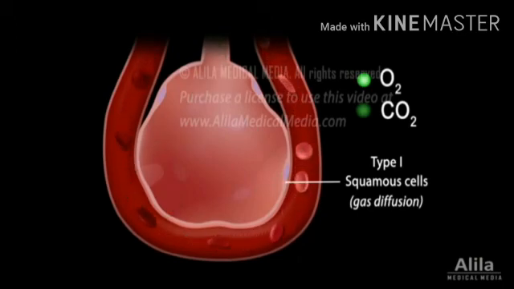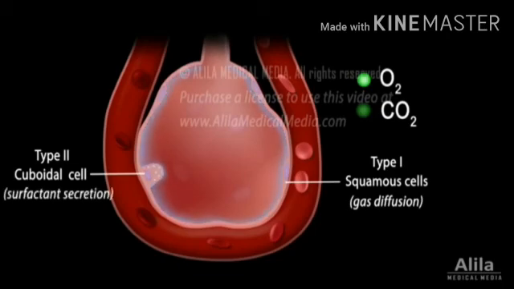These cells are cuboidal cells, which secrete substances known as surfactant. And the alveoli also have macrophages. The macrophages engulf pathogens, dust particles and bacteria, preventing them from entering into the lung region.